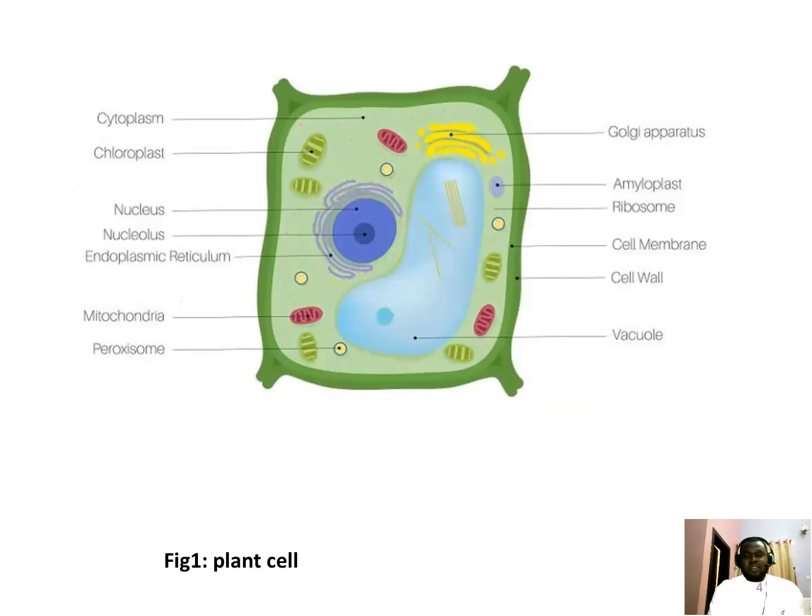So this is the microscopic view of a plant cell. This is what you will see when you use a microscope to view a plant cell. These are the components of a cell. We have the cell cytoplasm, the chloroplast, the nucleus, the nucleolus, the endoplasmic reticulum, and the mitochondria. That is the powerhouse of the cell, where metabolic activities take place. We have the peroxisomes, the Golgi apparatus, the amyloplast, the ribosome, the cell membrane, the cell wall and the cell vacuole.